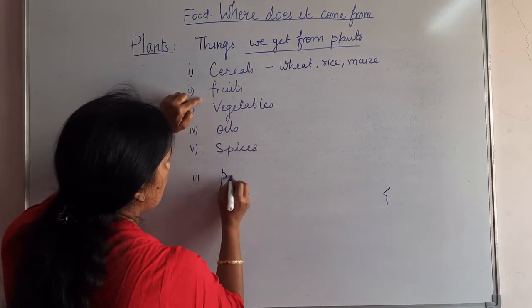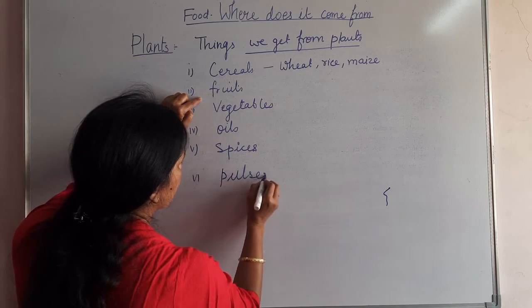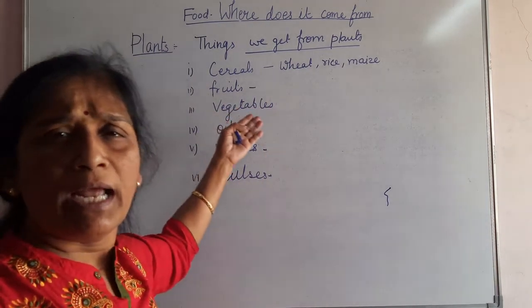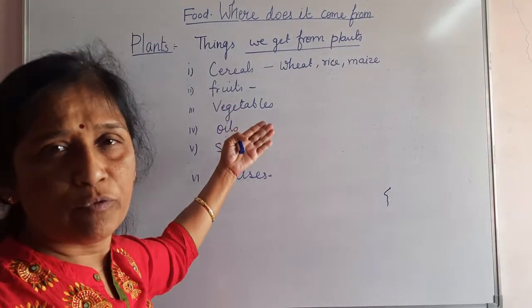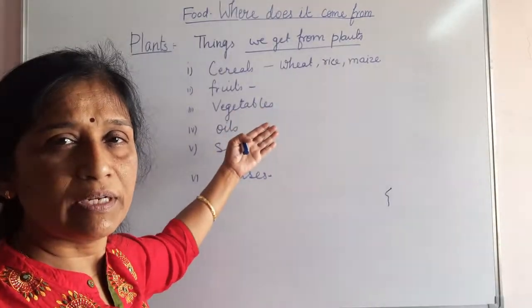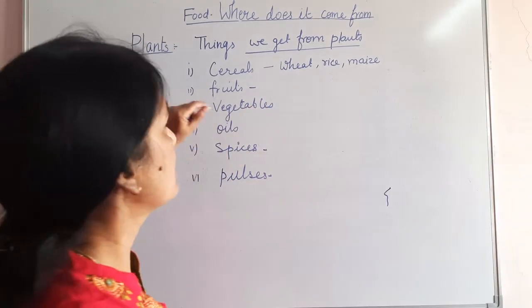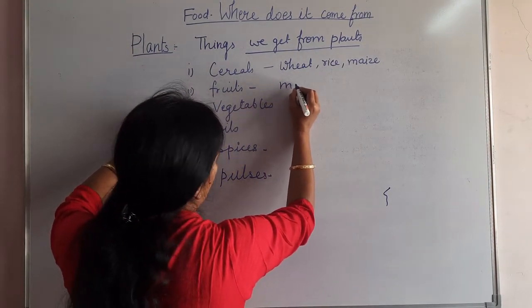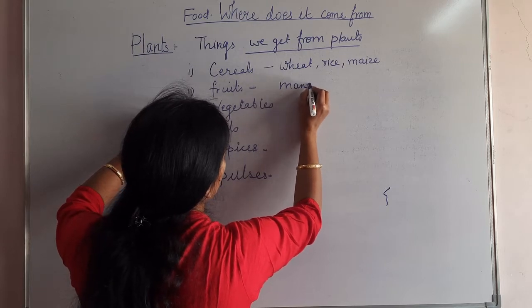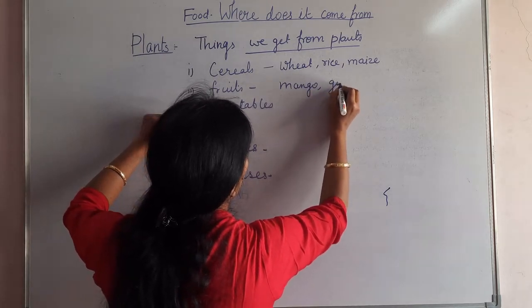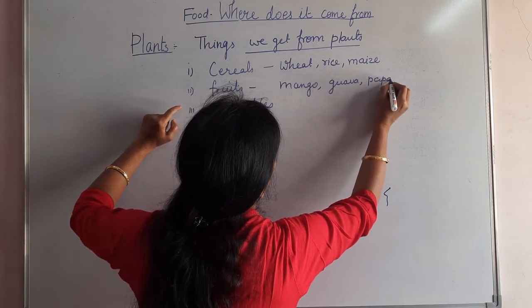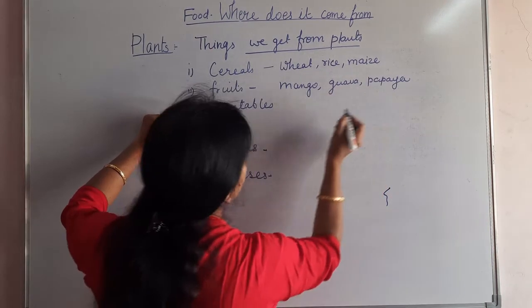There you can add many fruits. Every day we take food like mango, guava, papaya, oranges. You can write three or four names here, a fruit of your choice.